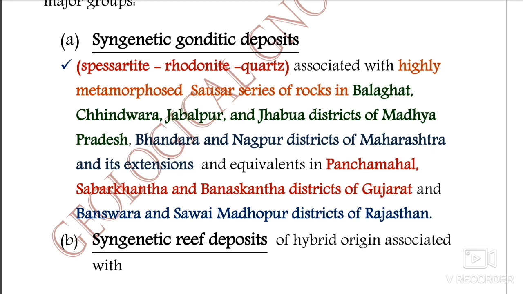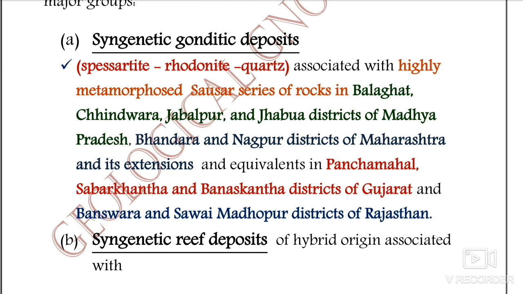They occur in spessartite, rhodonite and quartz, which is the gondite. So the composition of gondite: gondite is a spessartite quartz rock which is formed as a result of the metamorphism of manganiferous sediments. Okay, the composition of gondite is spessartite, rhodonite, quartz.